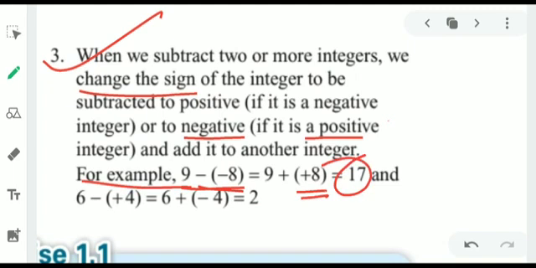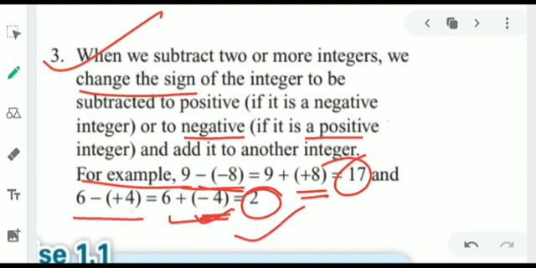And 6 minus plus 4 is written. प्लस 4 है और इससे पहले निगेटिव का साइन लगा हुआ, सब्ट्रैक्शन साइन लगा हुआ. If subtraction sign is given, then we have to change the next integer into its opposite sign. Plus 4 was there, it becomes -4. And according to rule number 2, if one integer is in positive form and second number is in negative form, then we have to subtract. Different signs are there. So 6 minus 4 is 2, because 6 is a larger number and it has positive sign, so the sign of the answer should be positive.